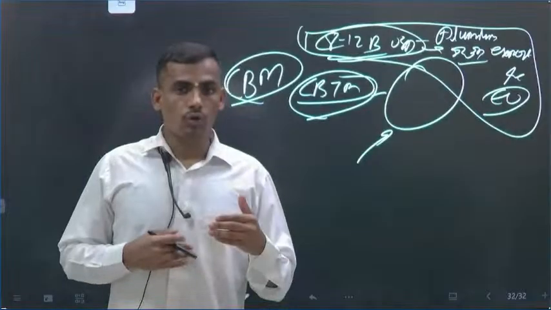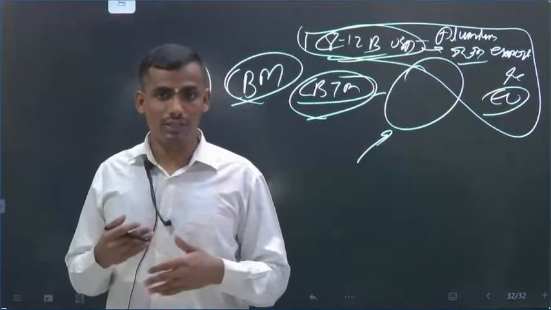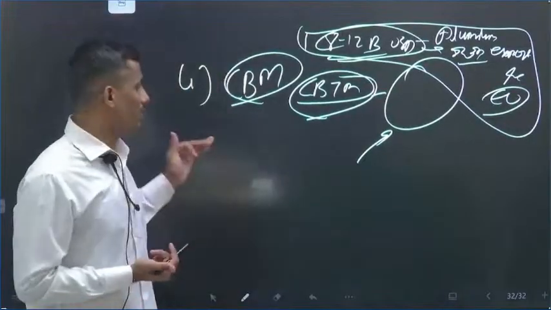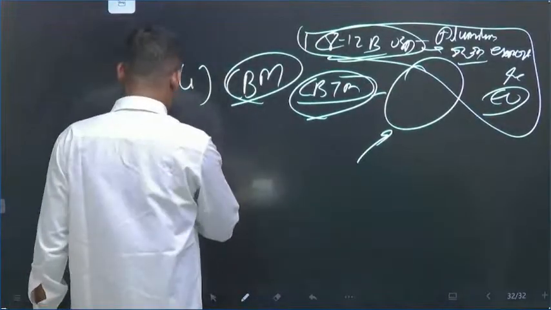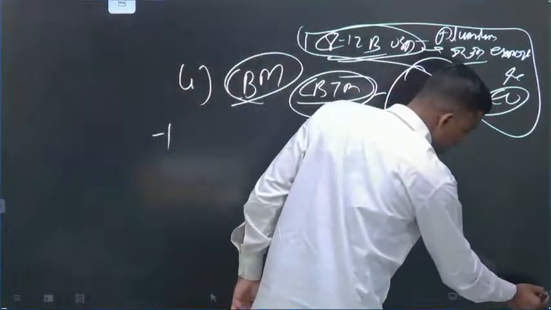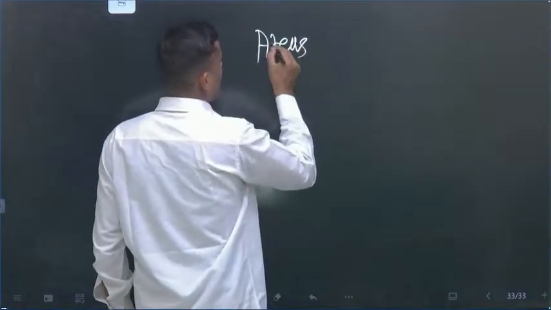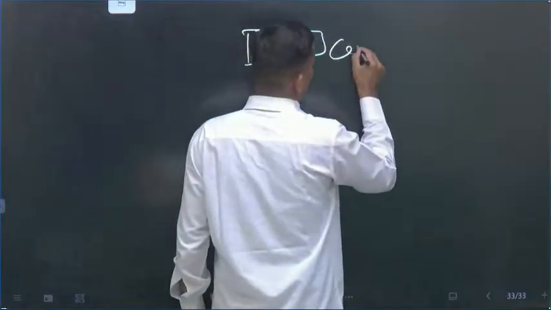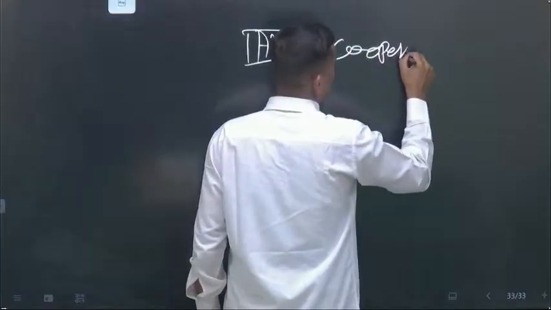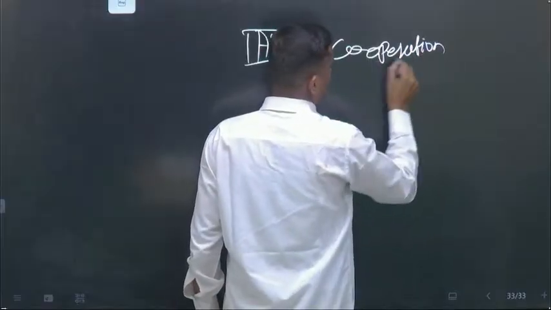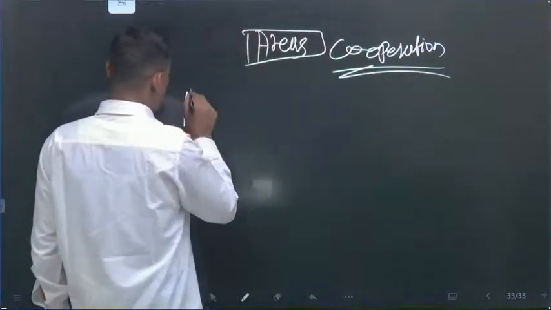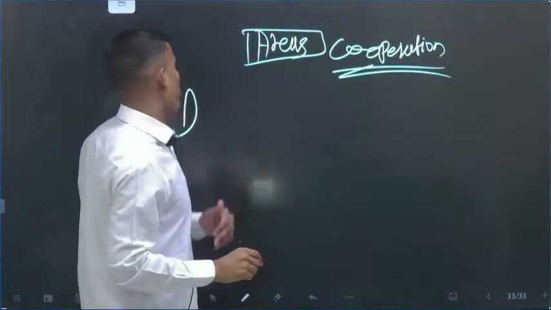So what are the areas where the EU and India can further strengthen their ties? These can be, I would say, areas of cooperation. The first one is obviously the FTA.